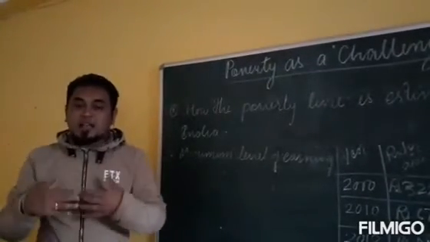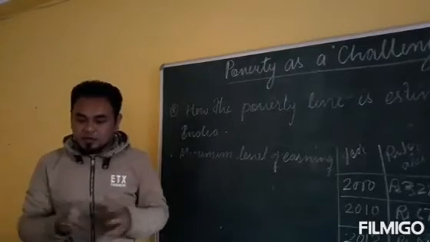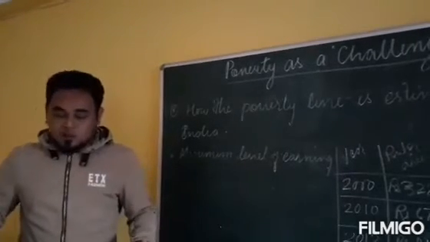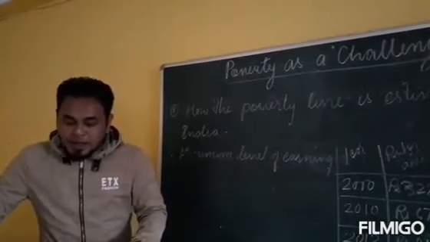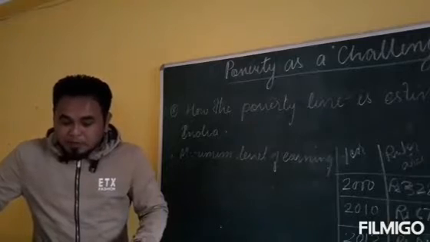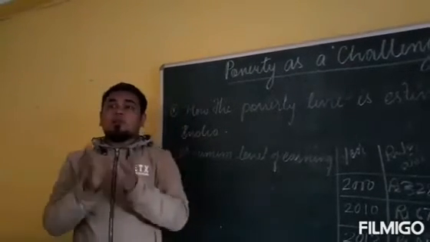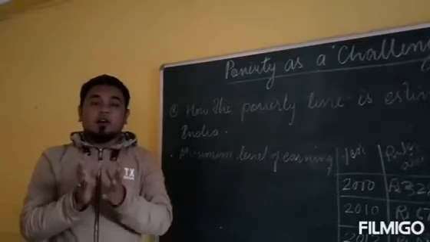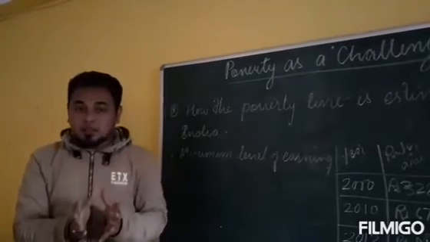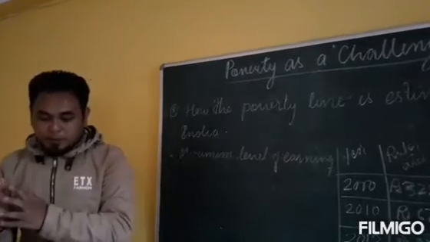As I told you, the poverty line is also estimated by the minimum calorie requirement per day. Rural people obviously need more calories compared to urban people.